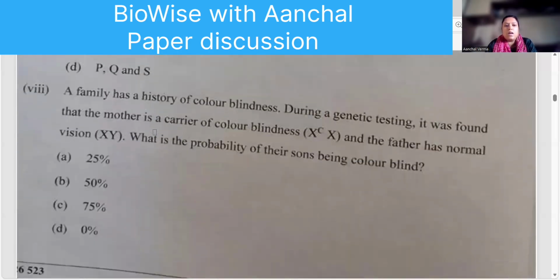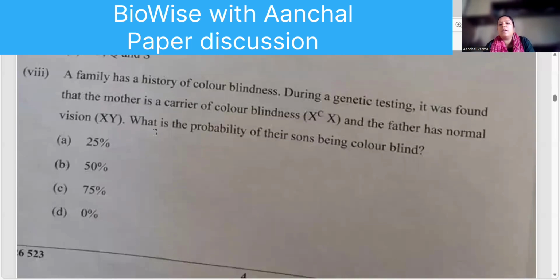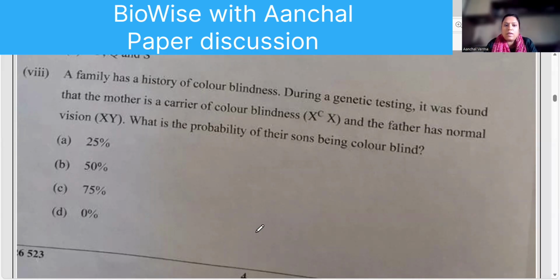Okay, next. A family has a history of color blindness. During genetic testing, it was found the mother was a carrier. Since the mother was a carrier, then out of 4 children, only one child will be colorblind. Right? So you can understand this way. If you have the Punnett square, this is the mother, and the father is normal.